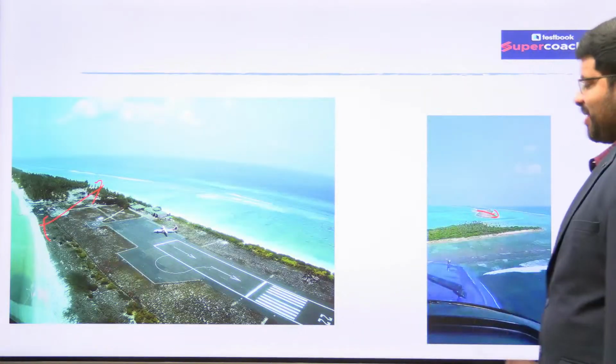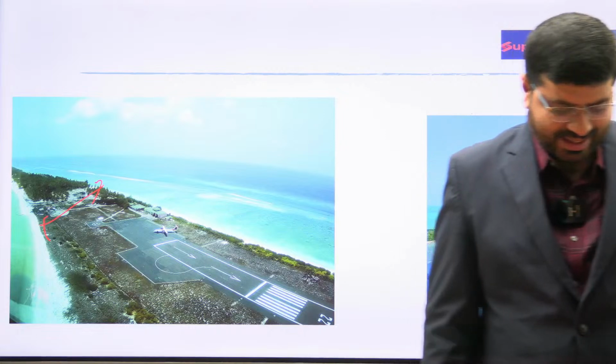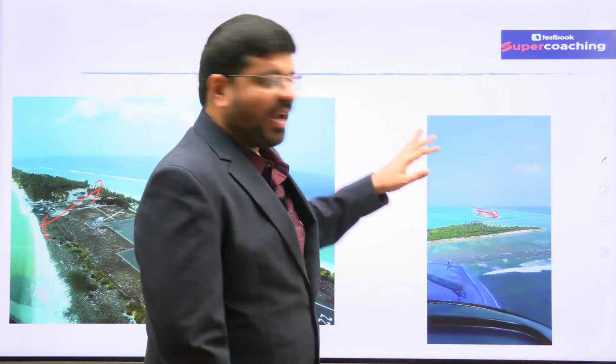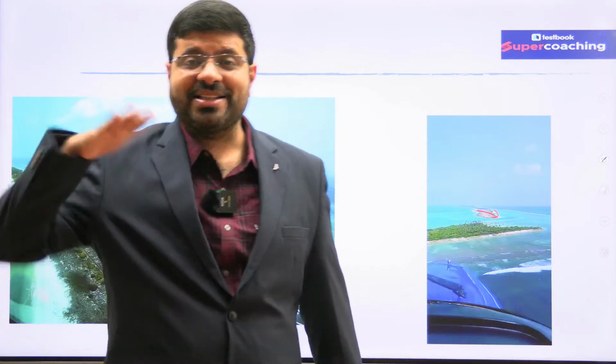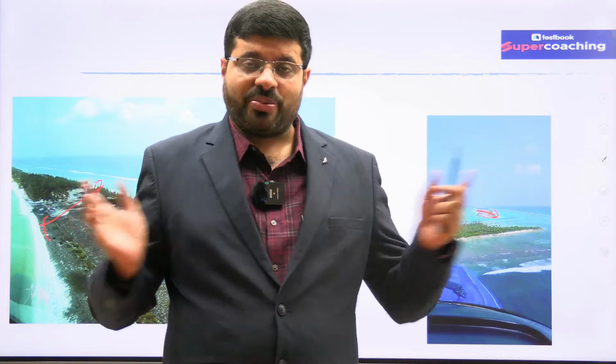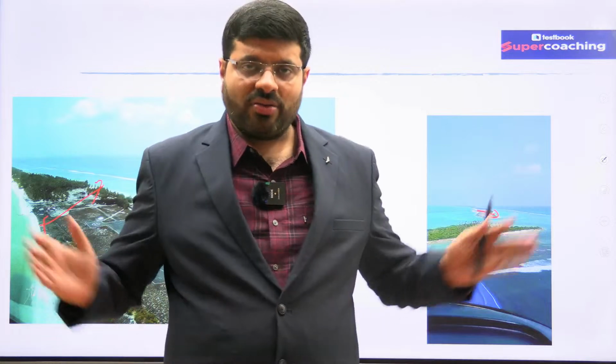So, as you have seen, the land is very tiny. As you are trying to land, if you are a faint-hearted person, it looks like your flight is landing onto the water. They are so tiny. Why are they so tiny? Because corals have formed in this region, and the corals have started obstructing the warm water as part of the movement.